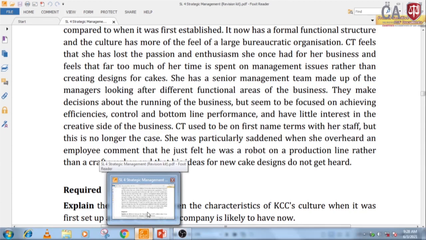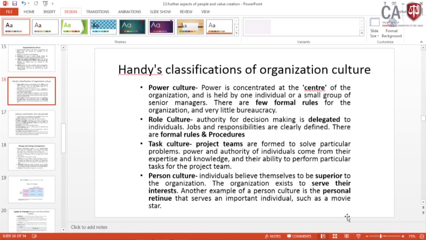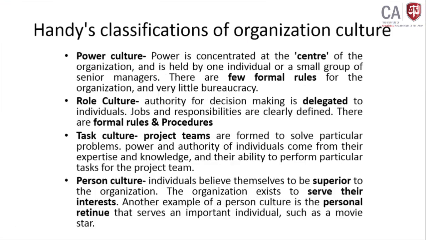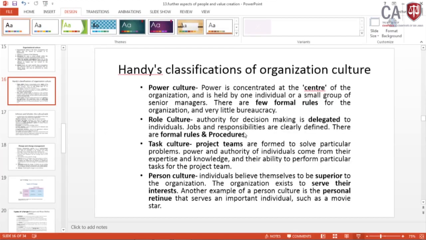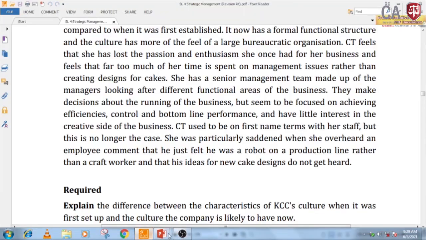Bureaucratic features normally can be found in role culture, if you look at Handy's classification we have discussed. Role culture. Here they have clearly defined jobs and responsibilities, and at the same time they have more formal rules and procedures. So, therefore, they have more of a role culture type of organization here, right. We will look at the examiner's answer also, to see what the examiner says on this.